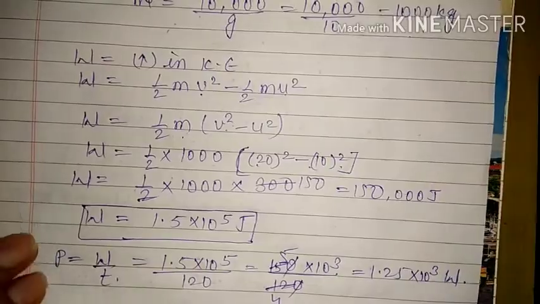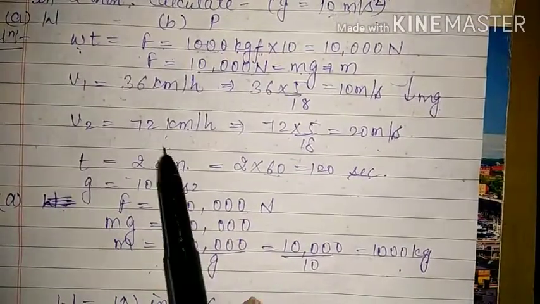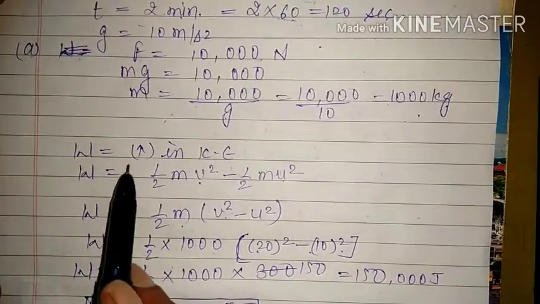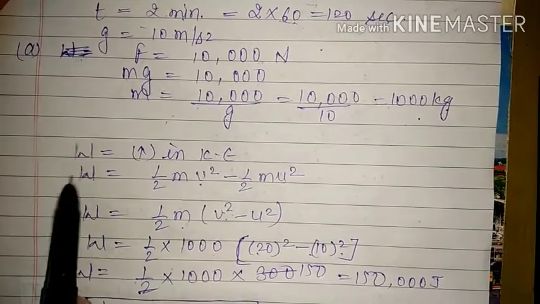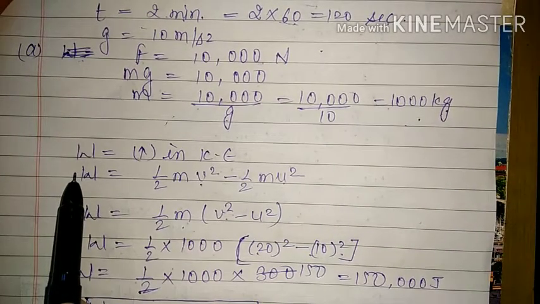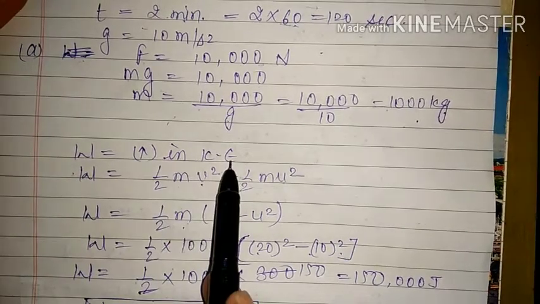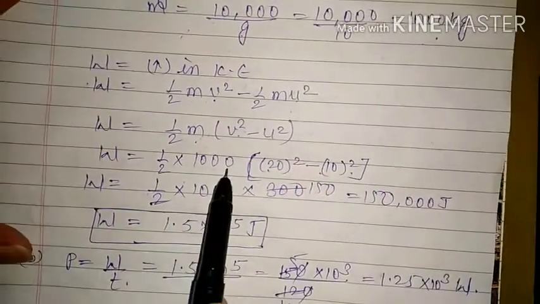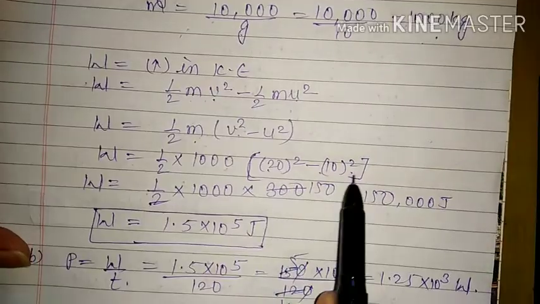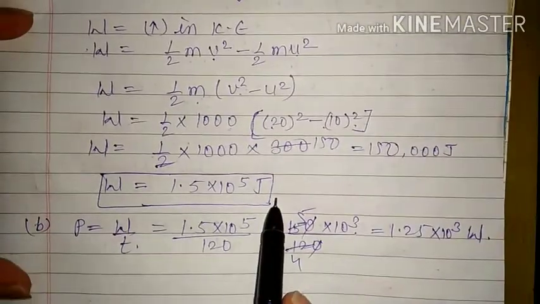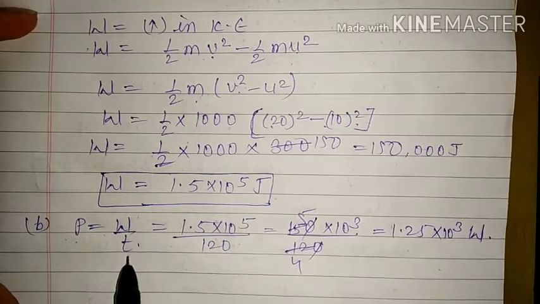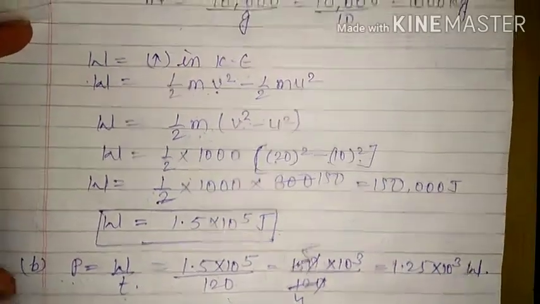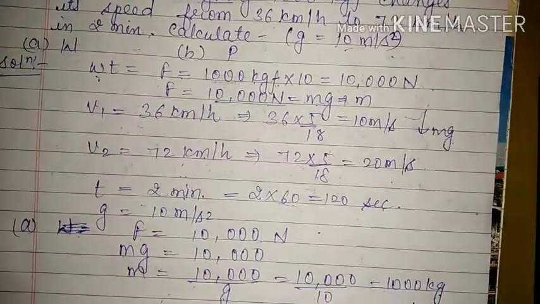That means first of all we have converted all the values in SI system. We have calculated the amount of mass. Then we use the concept of kinetic energy. Increase in kinetic energy is equal to work done according to work energy theorem. So the increase in kinetic energy means final kinetic energy minus initial kinetic energy. Now we have all the values. m is equal to 1000, v square in SI system 20, and this is 10. From here we got the amount of work done. Now we have to calculate power, and power is equal to work done upon time. So this is work done divided by time, then we got the amount of power. So that's all about second chapter.